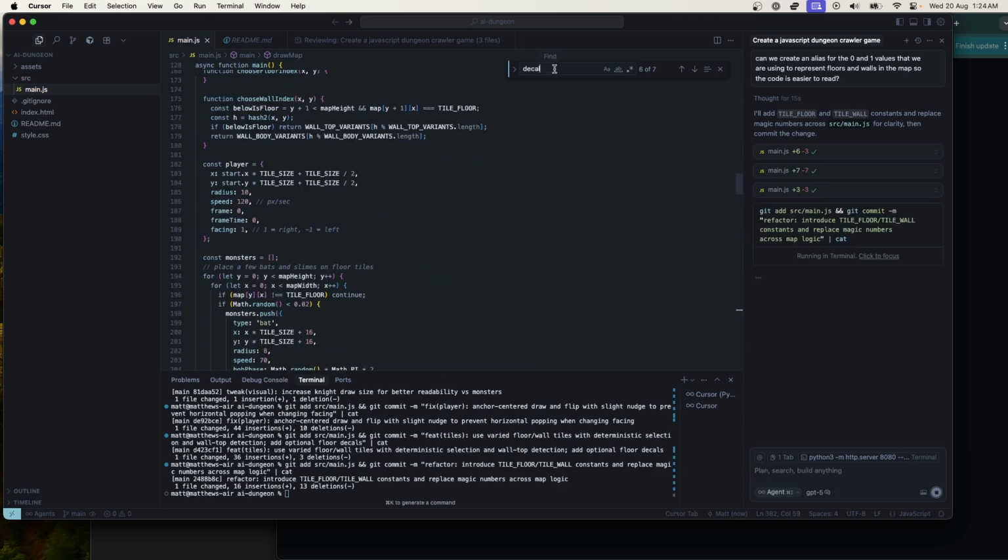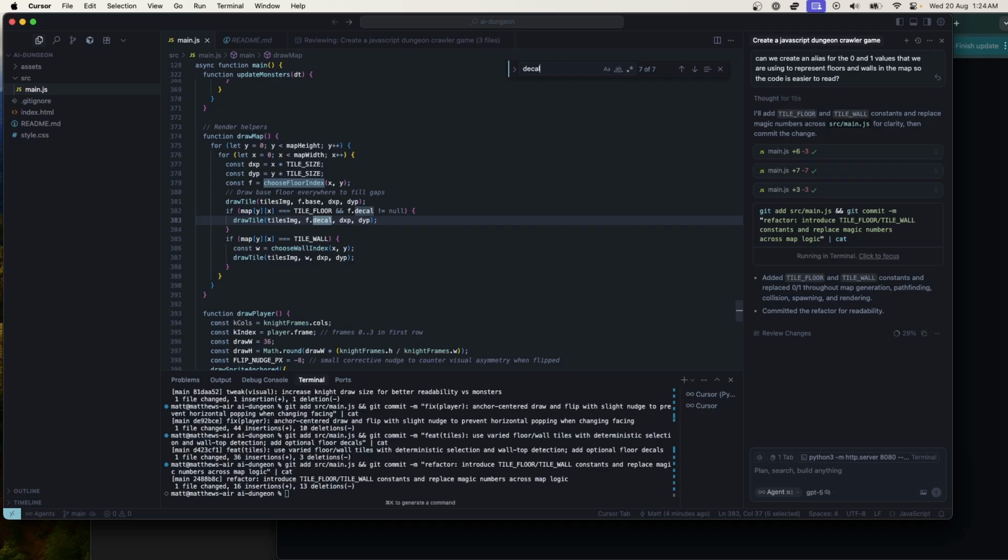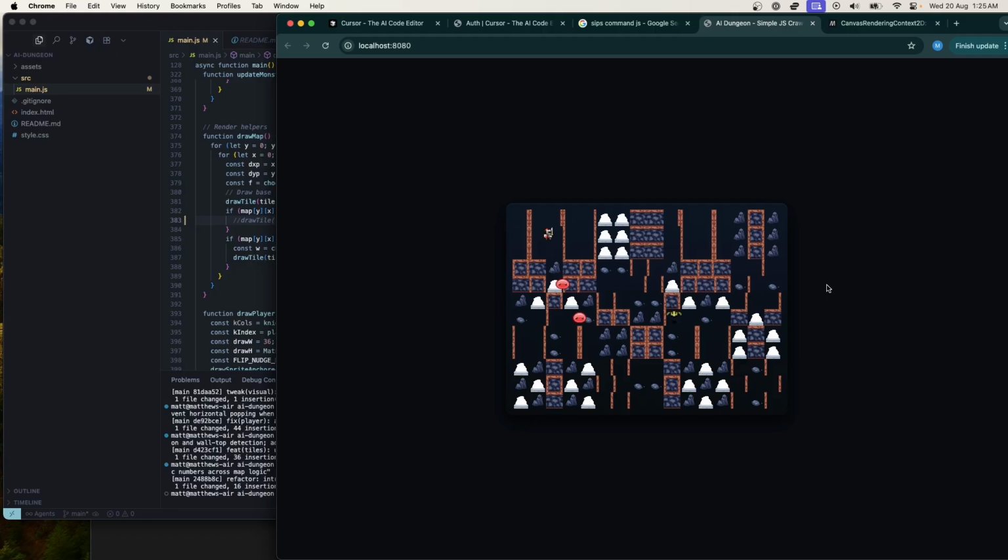Now, where was I? The decal code. If it's a floor tile and we have a decal, then we draw the decal over the top. There are multiple things that could be going wrong here. Drawing the decals over might not be working, although they have alpha channels, so I think it should work. It could just be the choice of tiles it's using for floors and walls. Obviously it thinks these are all floor tiles when they're not. Maybe I could just go pick them for it.